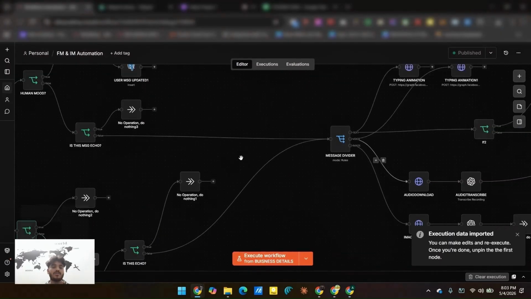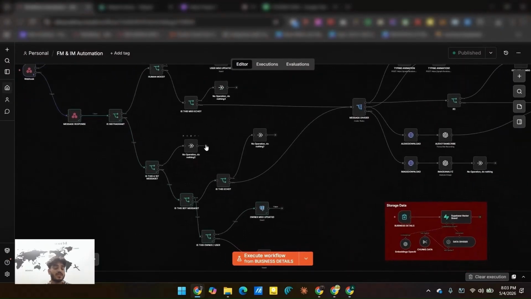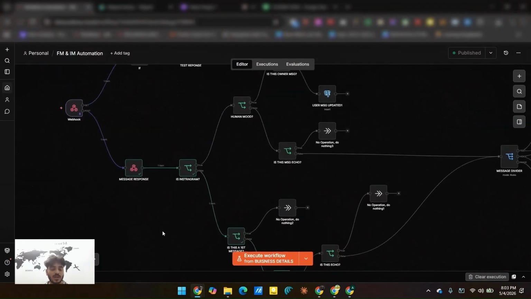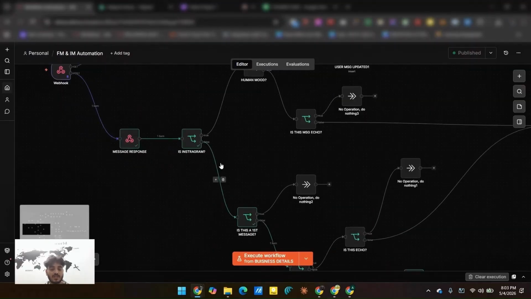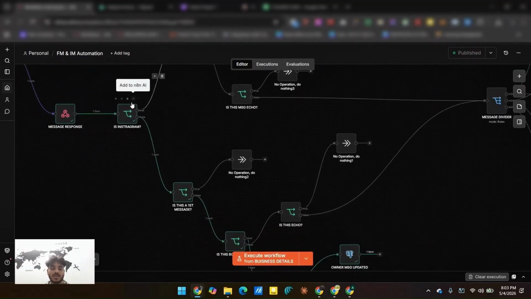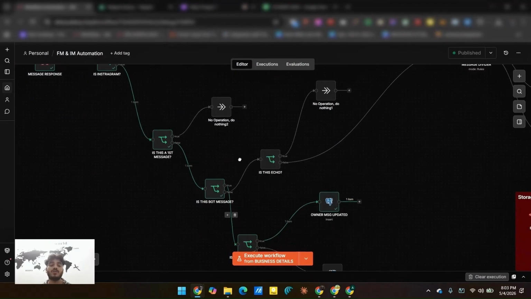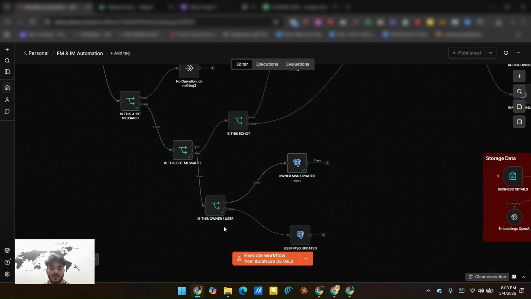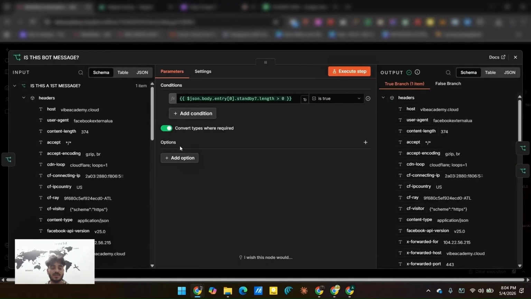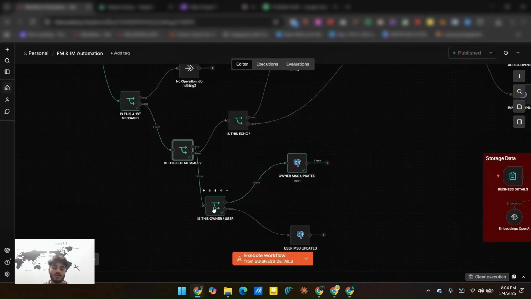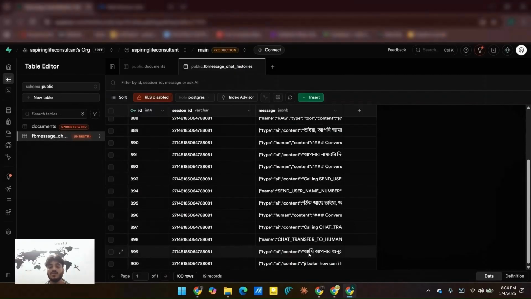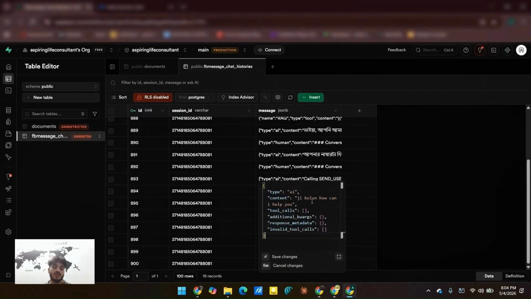Okay, so you can see as soon as I sent a message as the owner, it checked the message first of all here, and then it comes here because the message was from the owner. That is why it checked here, when a user sent a message or when the owner sent a message, whether the agent was offline or online. Since the agent is offline, this message comes here, and has gone this way to update into the Supabase.